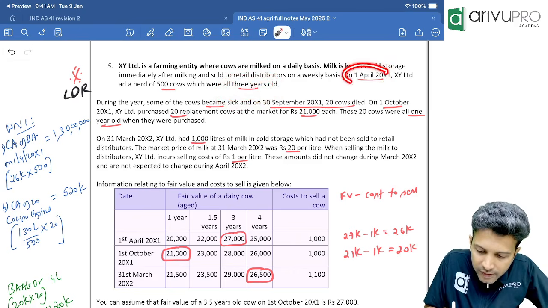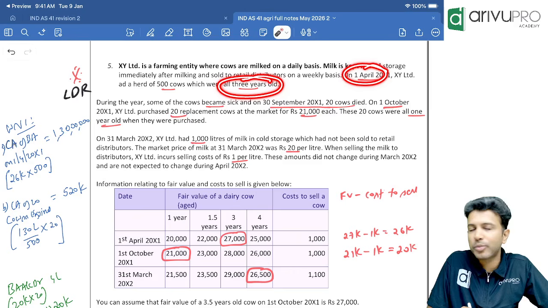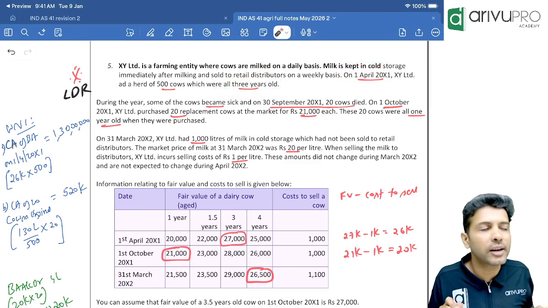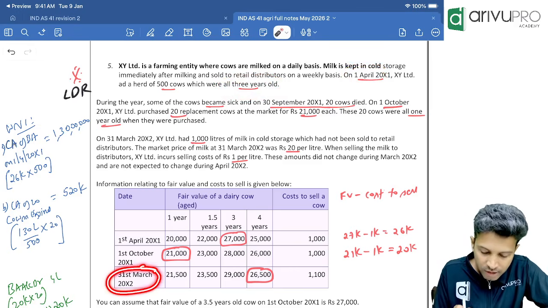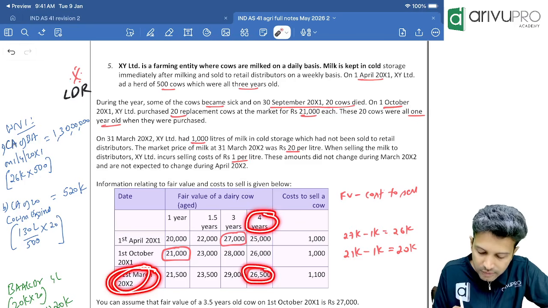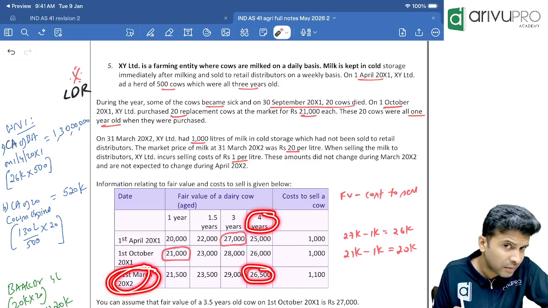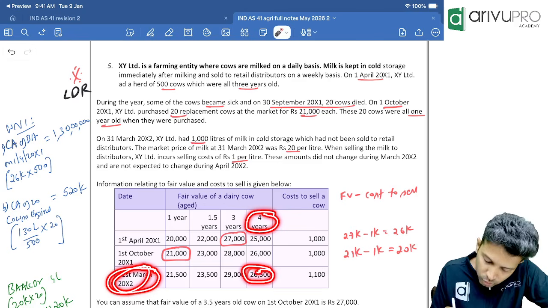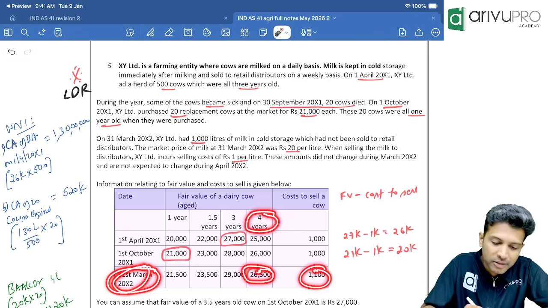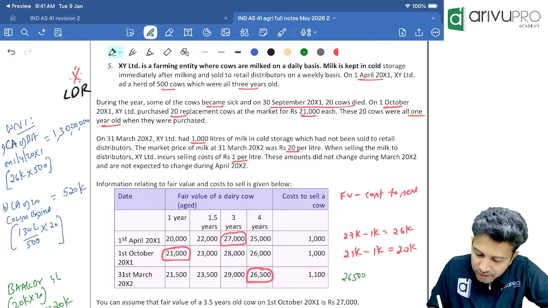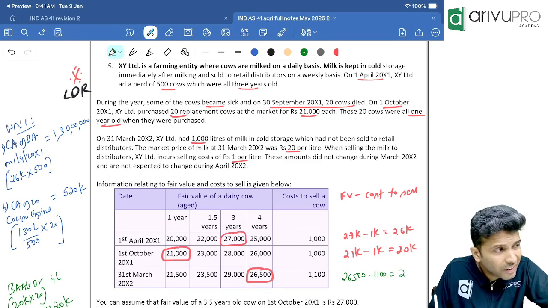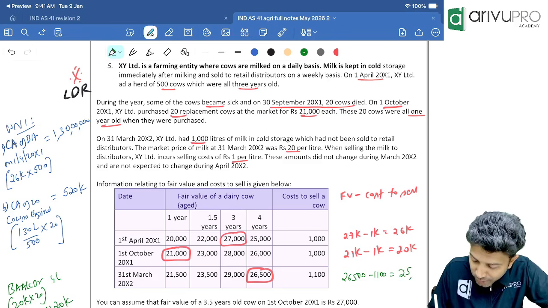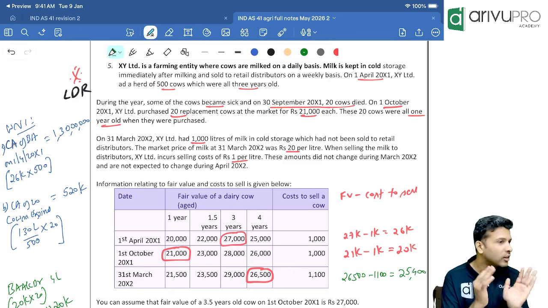Once more, at year beginning, what was the age of the cows we had? 3-year-old. So the end of the year, it will be 4 years. Now, come, at year ending, that is 31st March. What is the cow we have? 4-year-old. For the 4-year-old cow on 31st March, what is the fair value? 26,500. Is this fair value less cost to sell or fair value? So what is cost to sell? 1,100. That means tell me, sir, what is fair value less cost to sell? 26,500 minus 1,100. How much is that? Sorry, 25,400. That's the fair value less cost to sell.